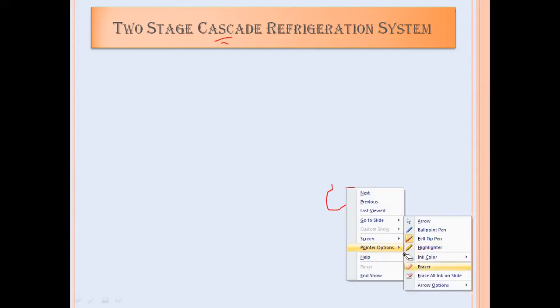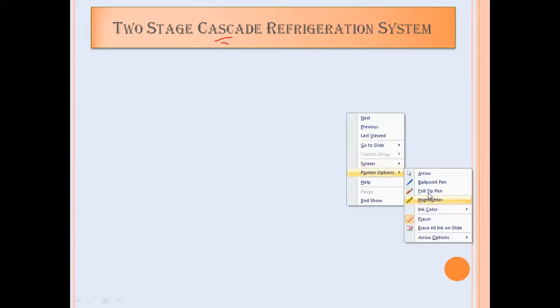So if I consider this as my first PCRS system, it will consist of a compressor, condenser, pressure reducing valve and evaporator. Suppose this is my compressor.